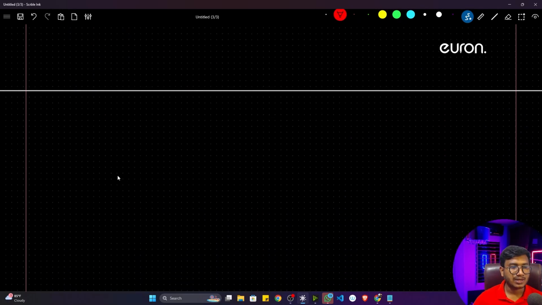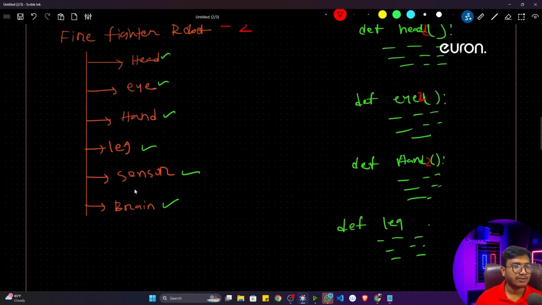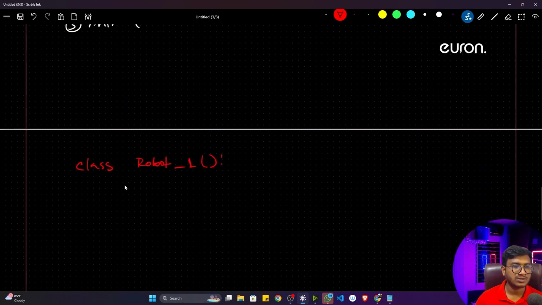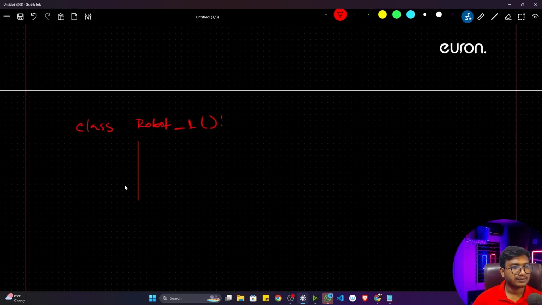Now see here, instead of writing functional programming, inside OOP what you have to do is write a class. So what I did, I just wrote a class, let's say class robot 1. Robot 1 is my first class. Inside robot 1, how many functionalities did I have? Remember we had head function, eye function, hand function, leg function, sensor function. Let me write: let's say I had head function, leg function, eye function, brain function, and so on. Just consider all of the functions I wrote previously.